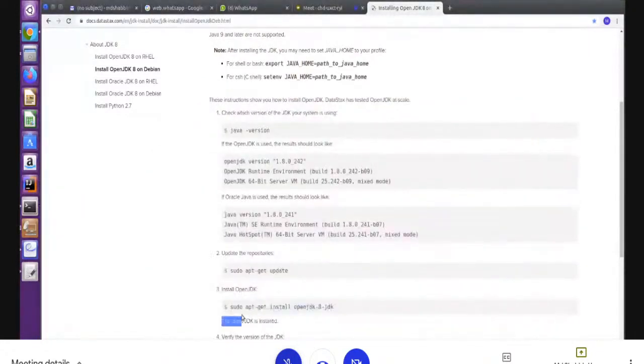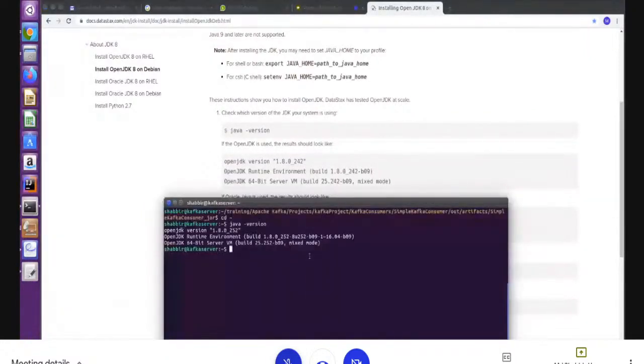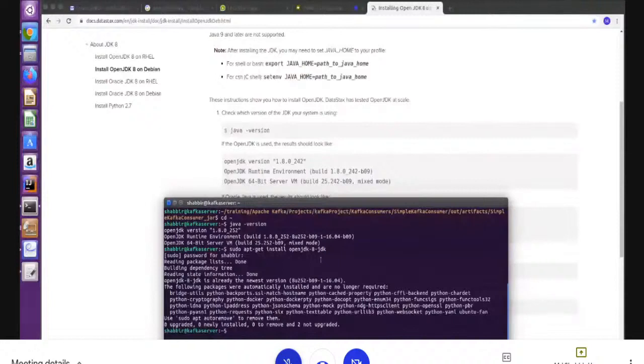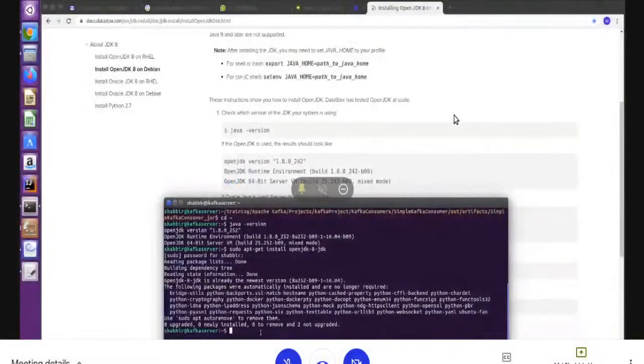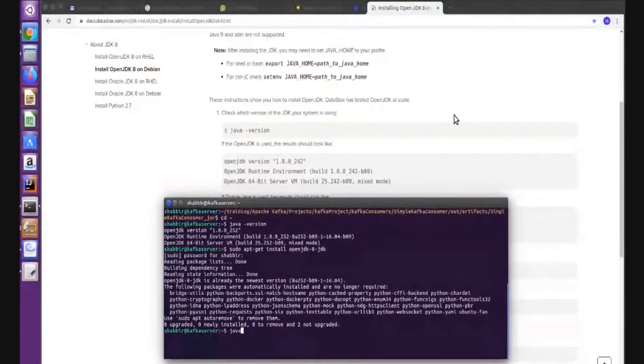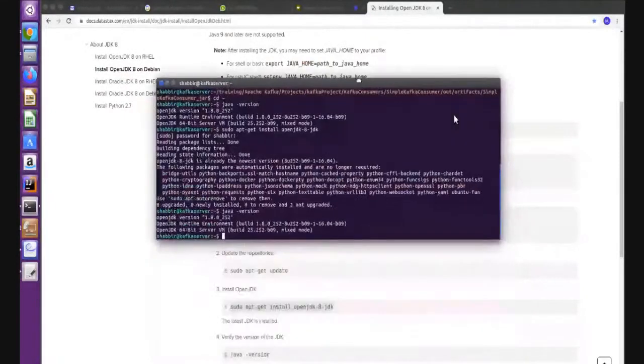If you write this command, it will start. You run this command, and because it's already installed, you can see the message that JDK 8 is already the newest version installed on the machine. Once the installation is done, we check the version like this. Okay, Java is installed. Now we have to find out the path on which Java has been installed.